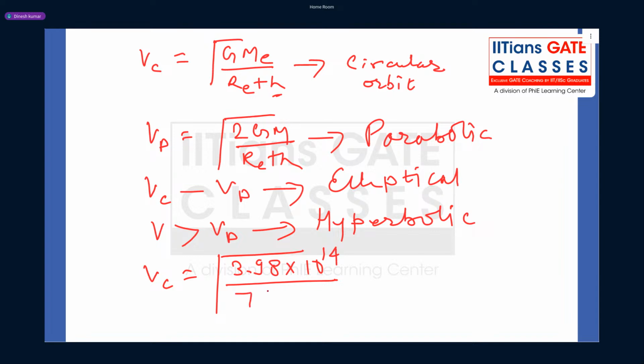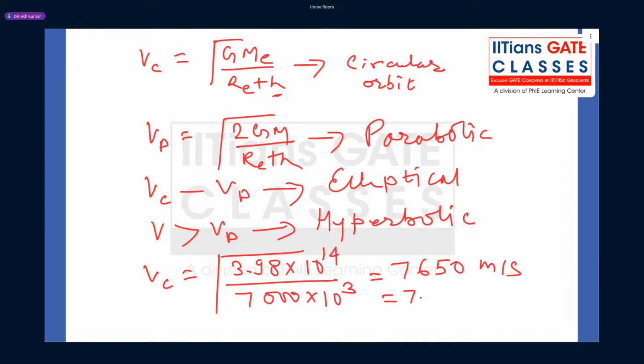So it is 7,000, into 10 to the power 3. So what we get from here is 7650 meter per second.